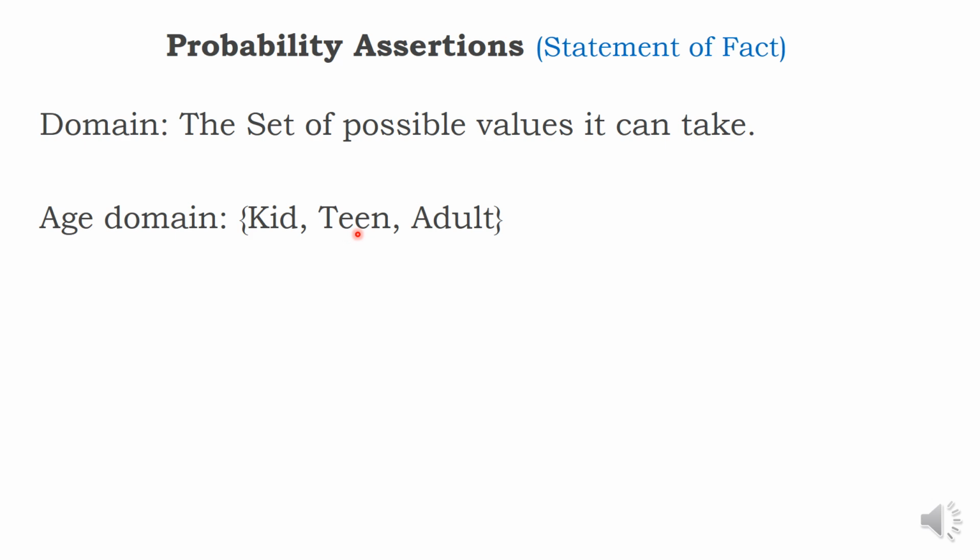There is an age group called teen. 11 and 12 won't come under teen; 13, 14, 15, 16, 17, up to 19 is teenage. Next, adult: those who have crossed 20 are called adults. So there are three different groups: kid, teen, adult. This is called the age domain.